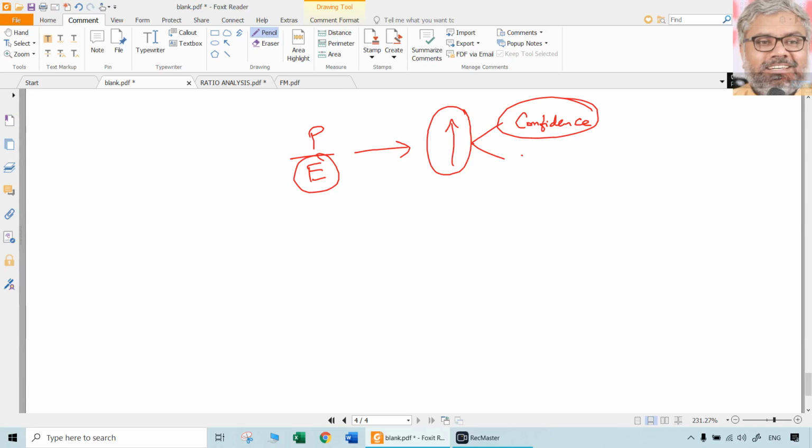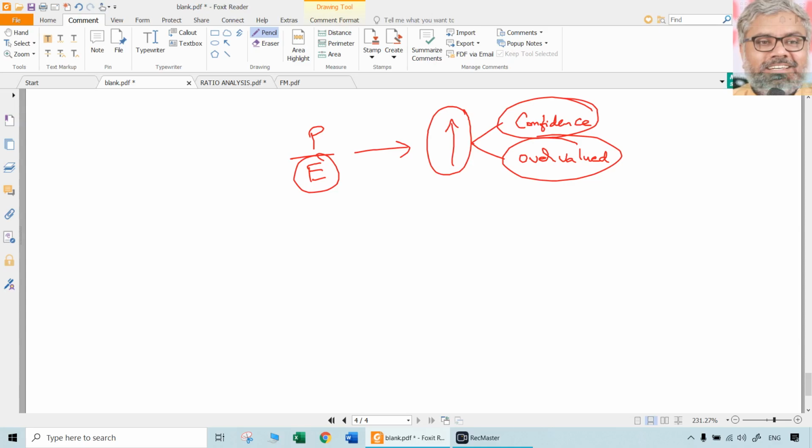Second interpretation which can be drawn is the share is overvalued. It also happens sometimes. Certain shares are very heavily overvalued. We cannot tell that. If one person says it is overvalued, he will be called a pessimistic person. And definitely, the opposite to him will be there in the market. Then only the market works. For every buyer, there is a seller. For every bull, there is a bear. But who will actually and finally win on a particular day, that is the game which they play. You don't have to be too much interested in that game.